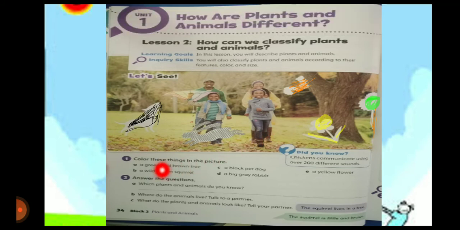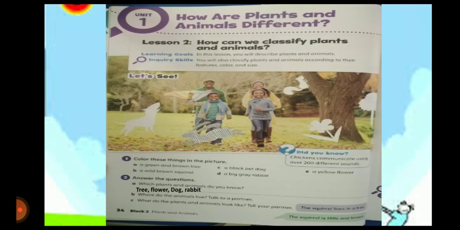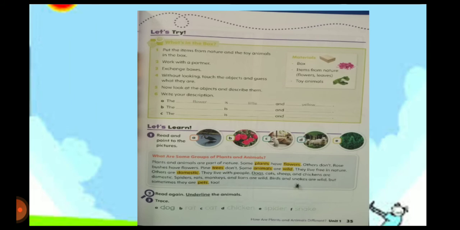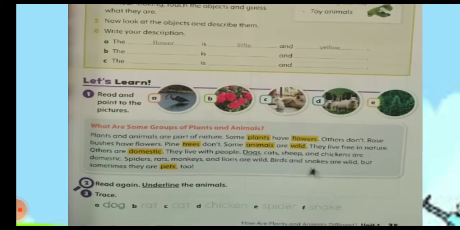And number 2, which plants and animals do you know? Excellent, we know tree, flower, dog, rabbit. Excellent, bravo. Turn over to page 35. Yes, listen to me. Page 35.